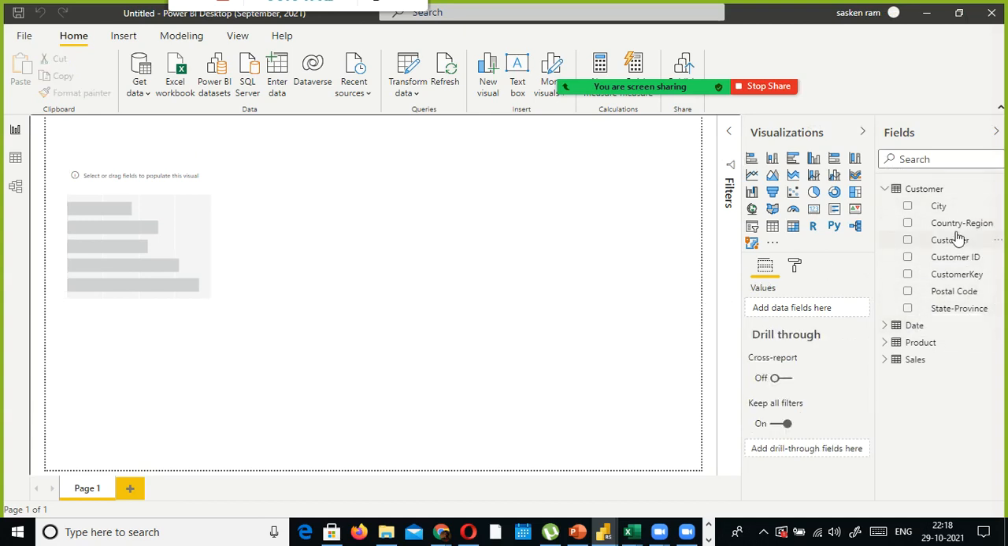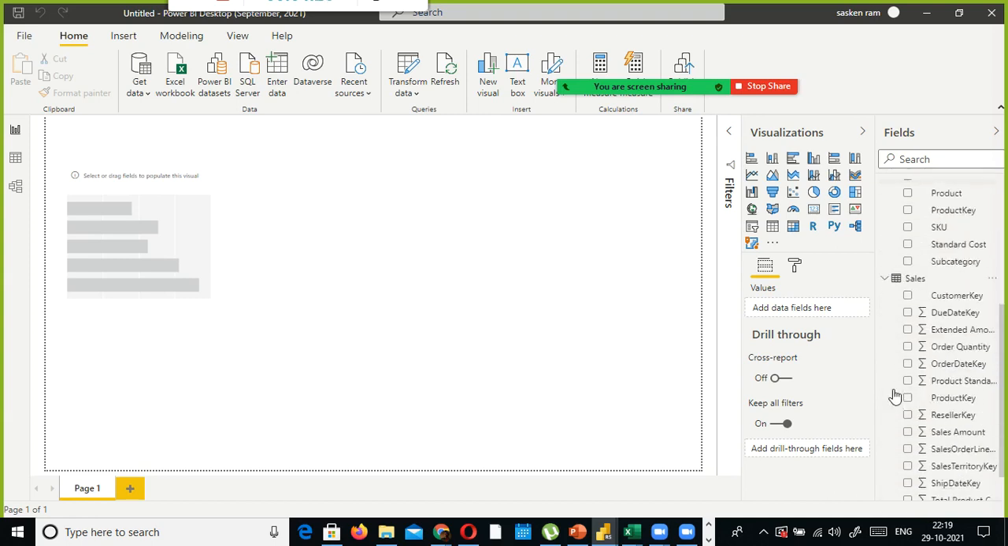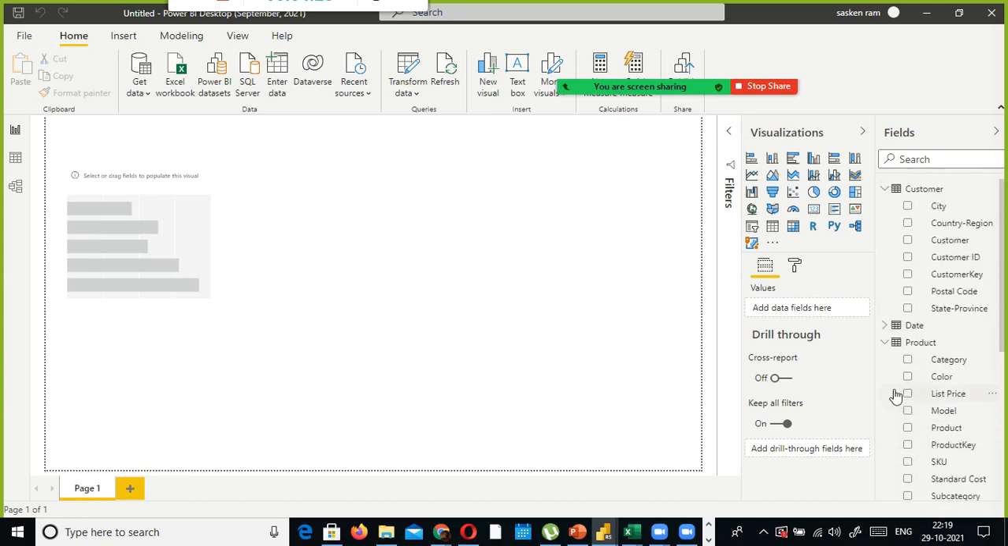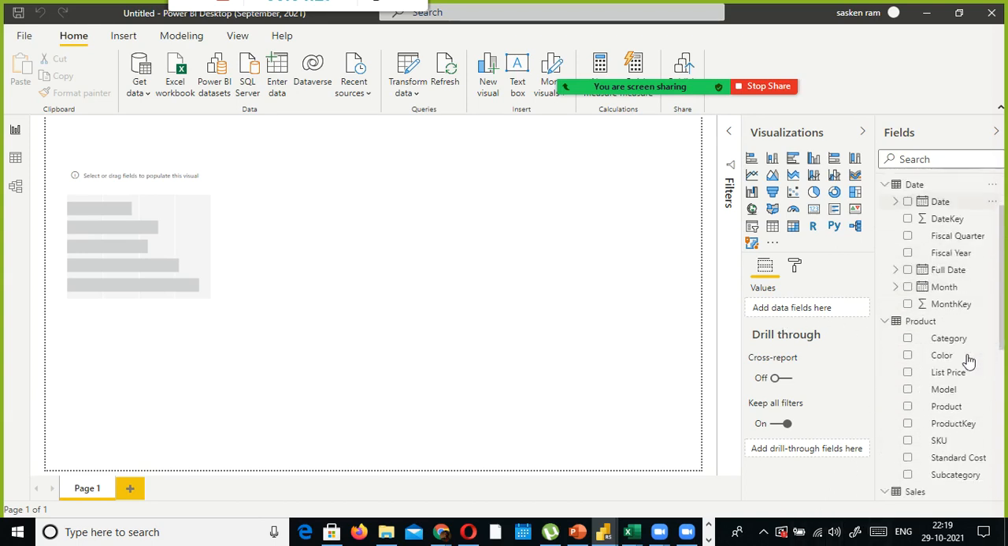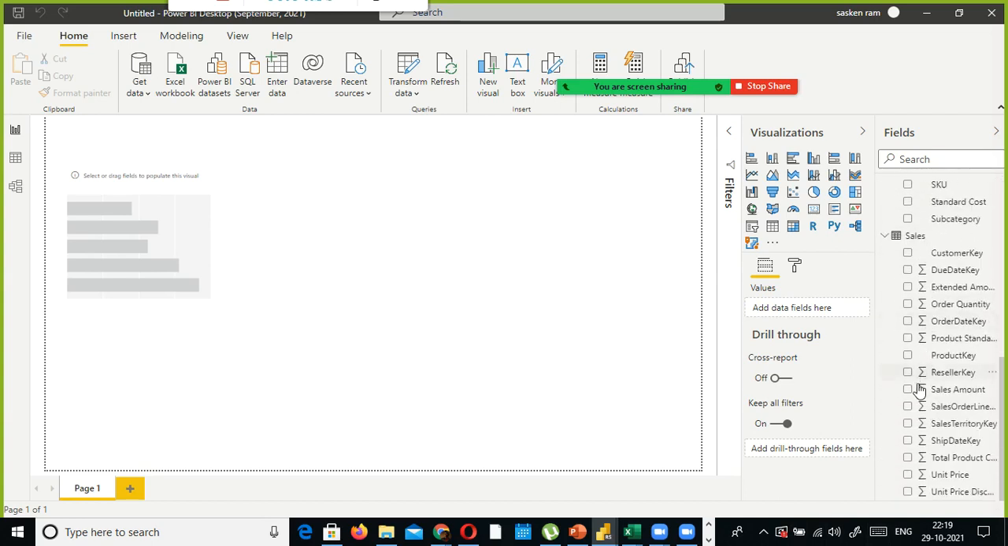The reason I told you is that whichever column you don't need, you can remove it. Here all the columns are reasonably required, and especially in the case of the date column, you don't make any changes. If you find columns like extended amount, product standard, product key, reseller key, and sales, especially the key columns, don't remove them.